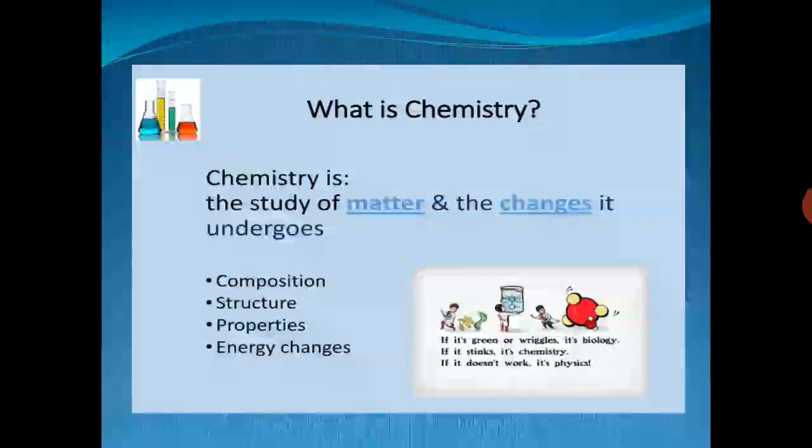While a physical change is a temporary change in which a substance undergoes a change in its shape but not in its composition. For example, conversion of ice into liquid water, conversion of water into gas or vapors. These are the examples of physical changes.